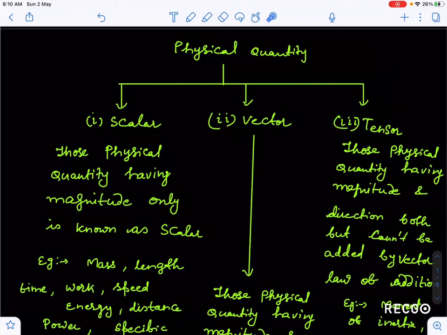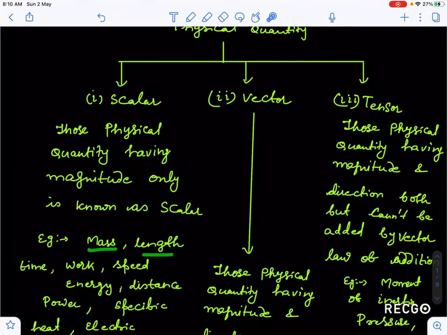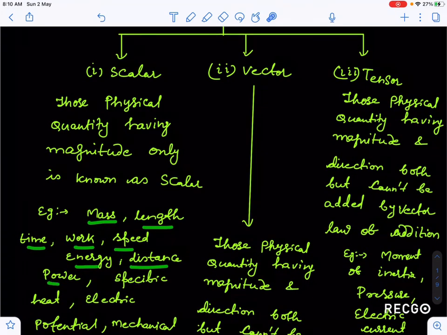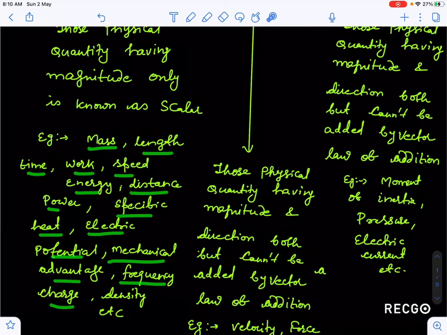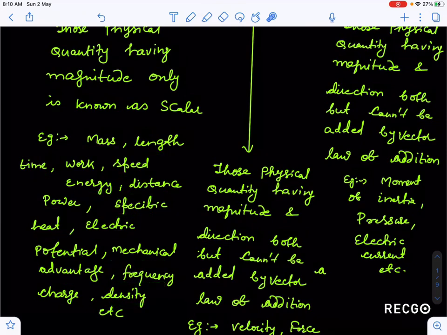So first physical quantity is scalar, second is vector, and third, which is not mentioned in your books, is a tensor quantity. So what is a scalar quantity? Those physical quantity having magnitude only is known as scalar quantity. As example, mass, length, time, work, speed, energy, distance, power, specific heat, electric potential, mechanical advantage, frequency, charge, density, etc. These are all examples of scalar quantity.